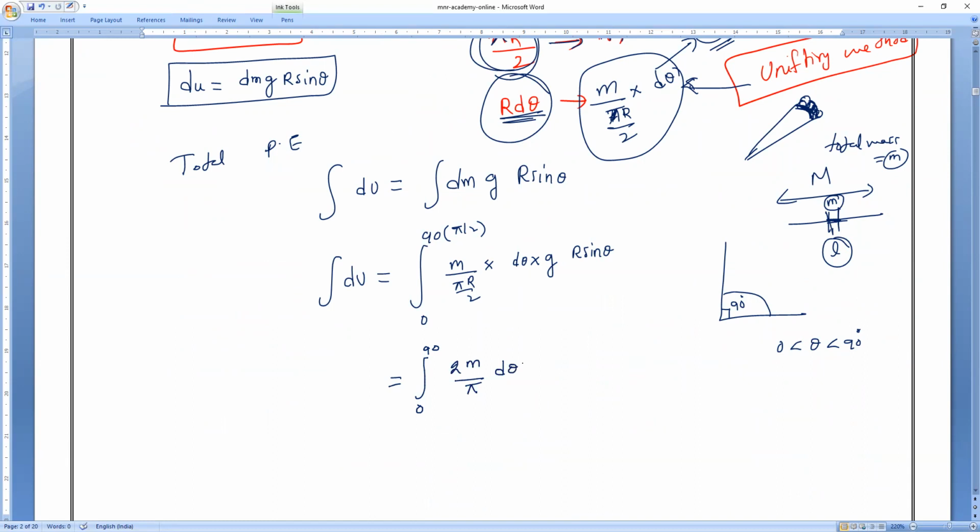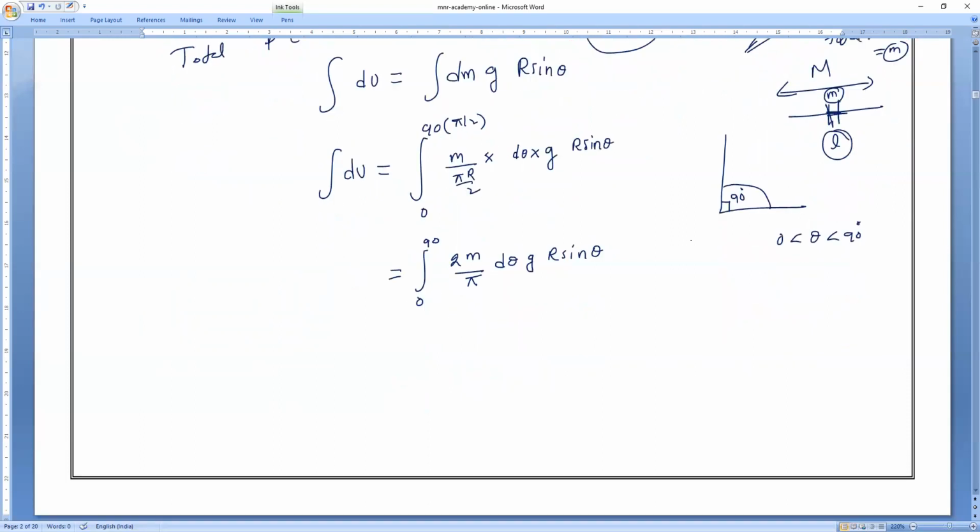Into g into r sin theta. Am I right, guys? Now, in this, many things are constant. Can you tell me which are constant? 2 is constant, pi is constant, mass of the body is constant, and radius is also constant. These all are constant. Will you all agree with me? So, can I take this all out? Yes, 2mgr, pi and r.